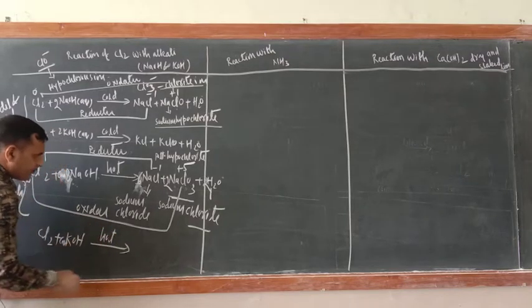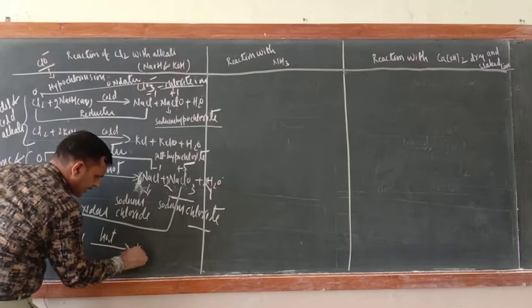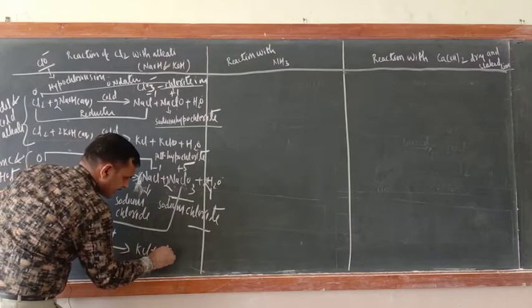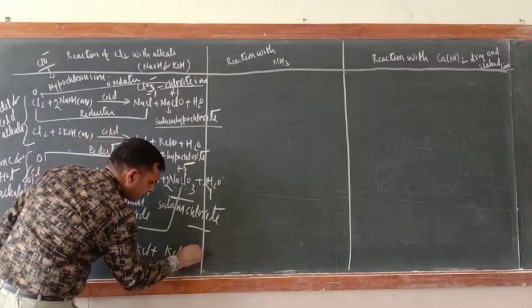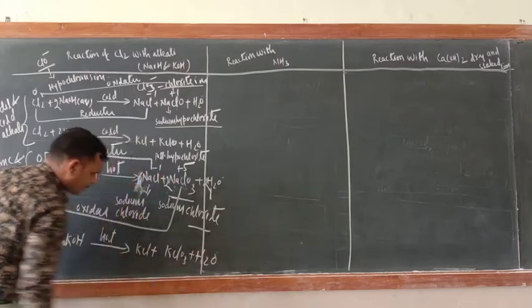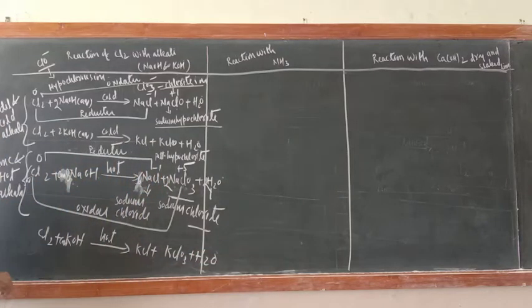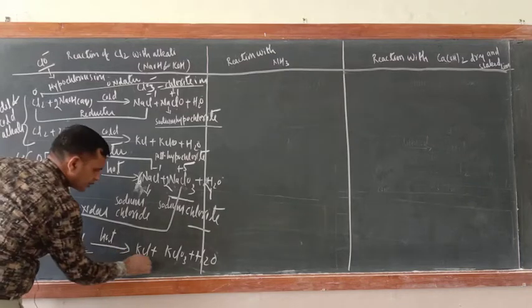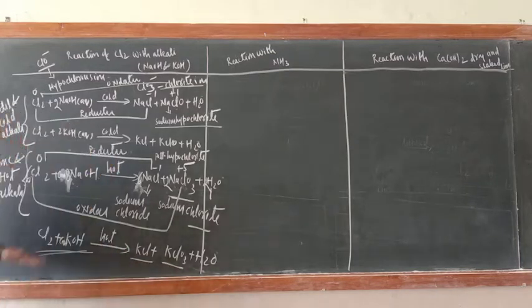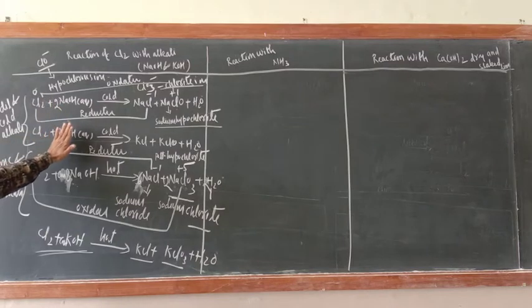Hot only, same way. What is the product here? KCl plus KClO3 plus H2O. Okay, that is there. Please remember this one. This is also concentrate. Please balance this one. So here also the same case. Okay, so just see what is the conclusion of this one.